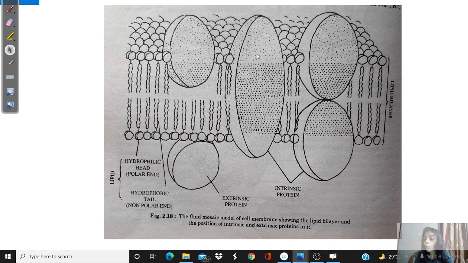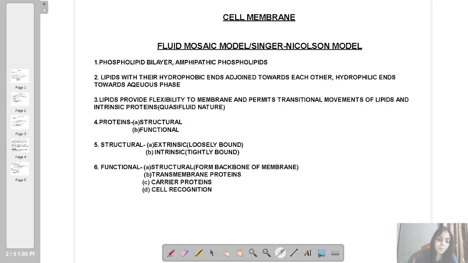Okay, what else can these proteins do? They can act as glycoproteins. What is a glycoprotein? If I go back to that slide, glycoproteins. Structural I have discussed, transmembrane I have discussed. Okay, now coming to carrier proteins. Carrier means one who carries. So suppose a hydrophilic substance wants to get into the cell. What can it do?